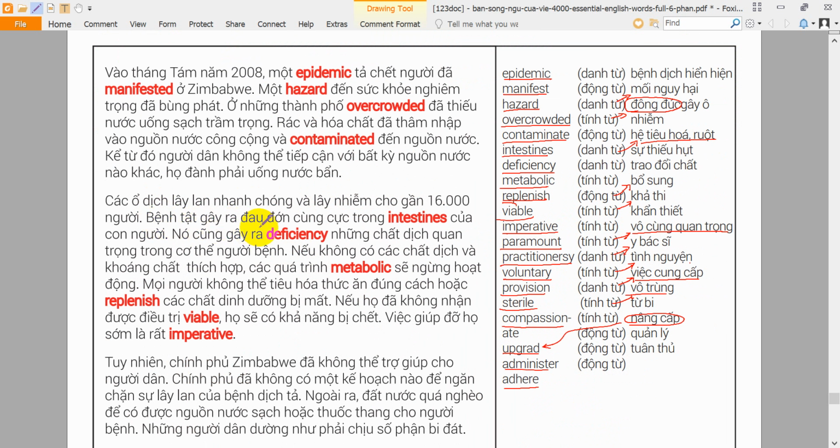The illness caused extreme pain in people's intestines. It also caused a deficiency of important fluids in sick people's bodies. Without the proper fluids and minerals, metabolic processes stopped working correctly. People were unable to digest food properly or replenish their lost nutrients. If they had not received viable treatment, they would have been likely to die. It was imperative for help to come soon.